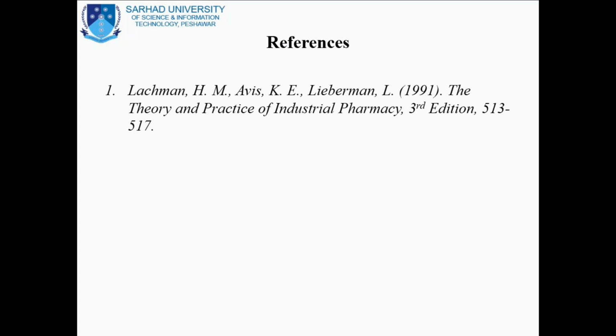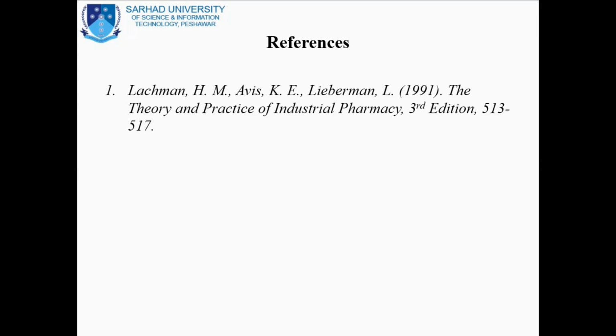These are taken from Lachman, Theory and Practice of Industrial Pharmacy, 3rd edition. You can consult page numbers 513 to 517. The latest edition may vary in pages. It may be other pages in the latest edition, 4th edition or other edition.